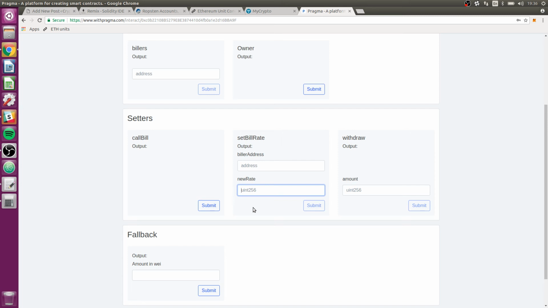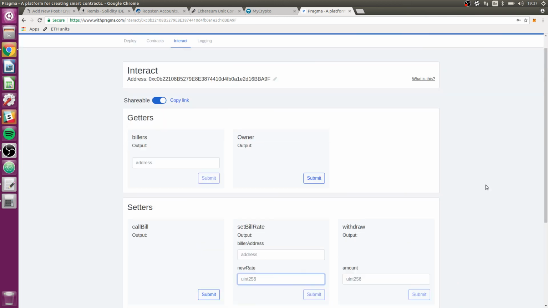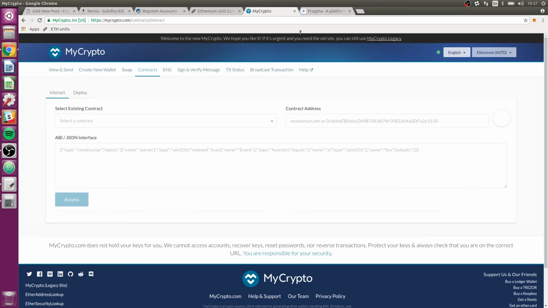I should ask for an amount of ether and convert it to Wei. So that's sort of the downside of this kind of interface. But still, we get a lot for free here. It's quite nice. And we could have used My Crypto too.